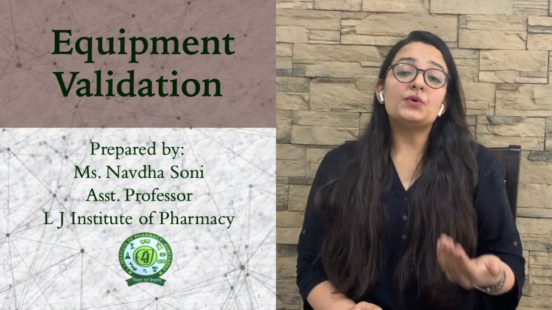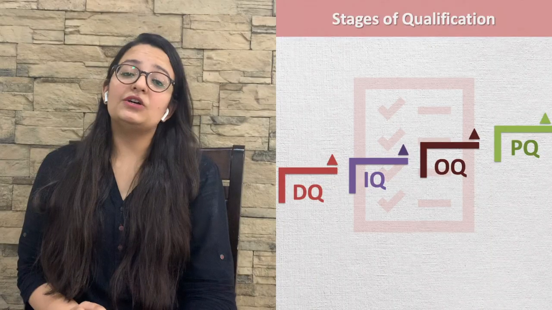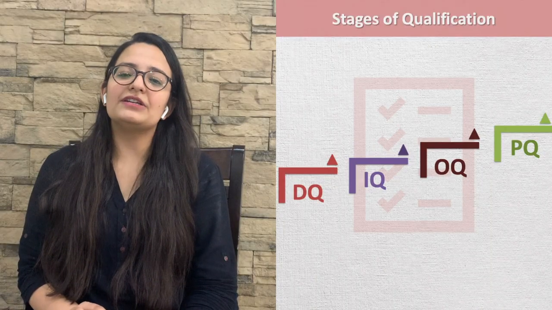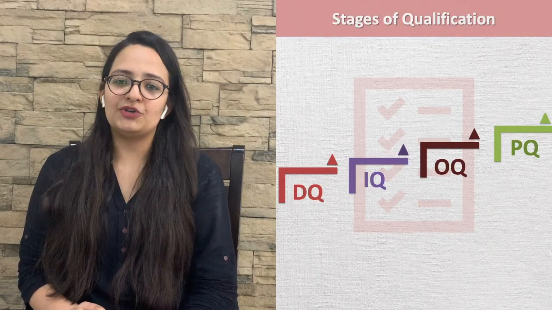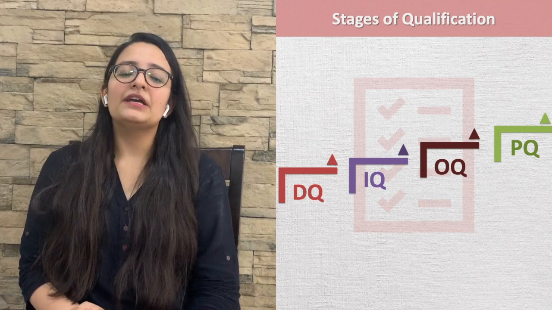In the previous session, we discussed validation and qualification. In that, the introductory part of validation and qualification was studied. Today I am going to explain equipment validation in detail, including the various stages of equipment validation like DQ, IQ, OQ and PQ. So let's begin with equipment validation.